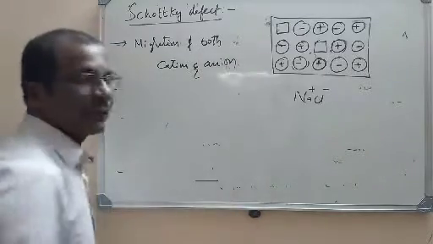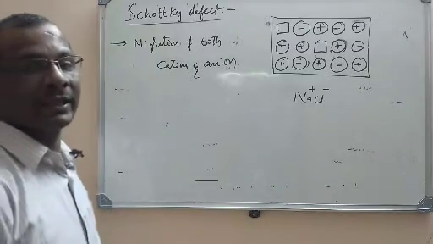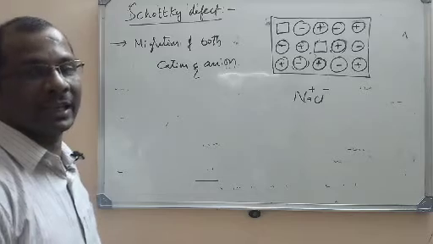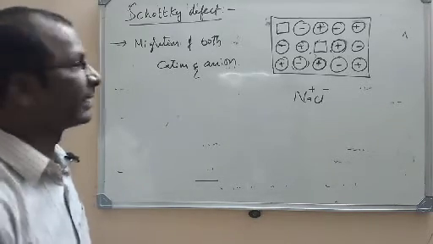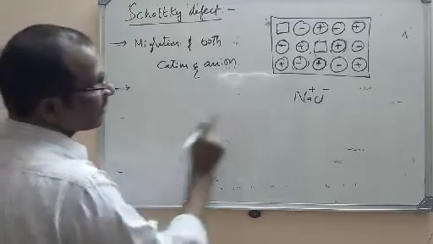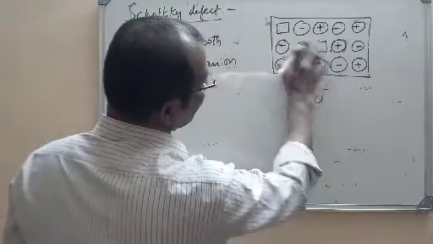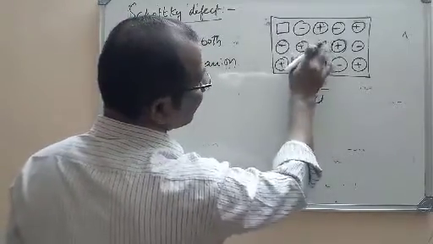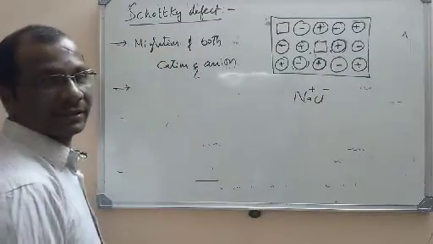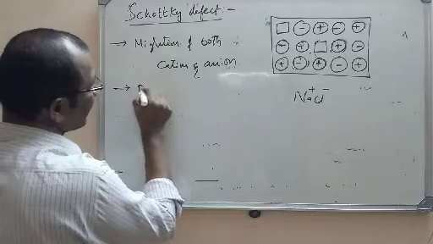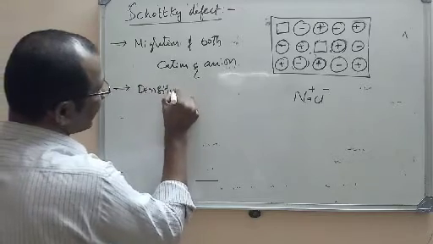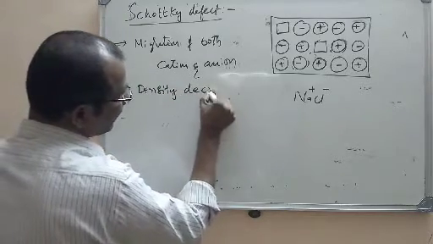This is the first one: the defect that arises by the migration of both anion and cation. Equal numbers of anions and cations will be migrated. Now what will happen to the density? Because the anion and the cation are completely missing from this lattice, the mass will decrease. So density will be affected. That means due to Schottky defect the density decreases.